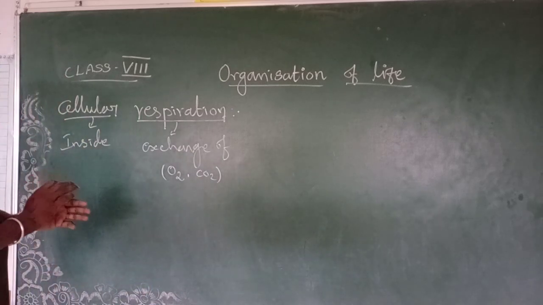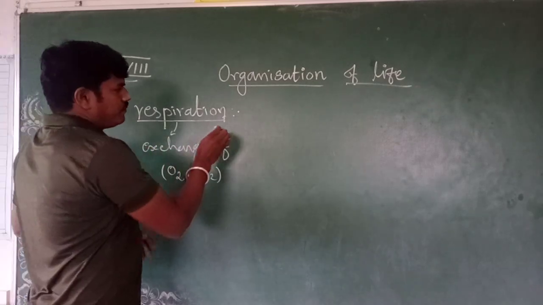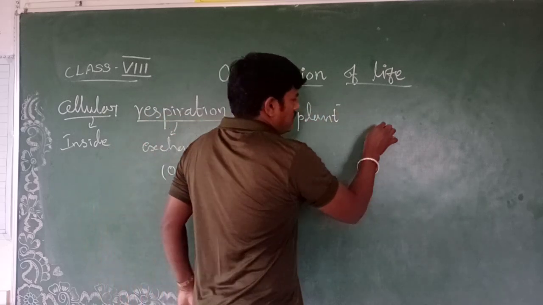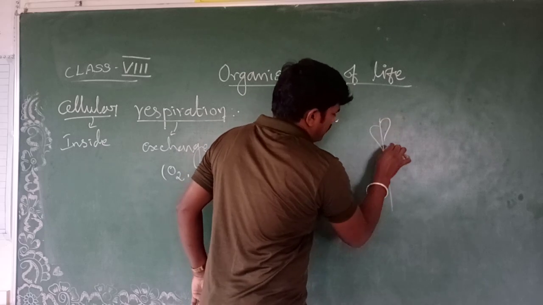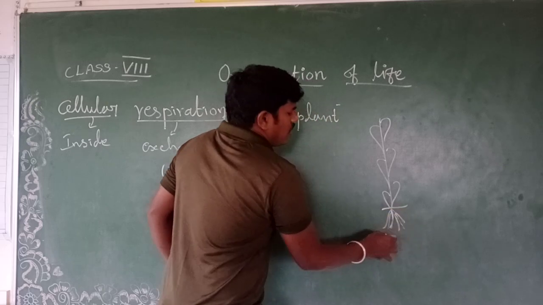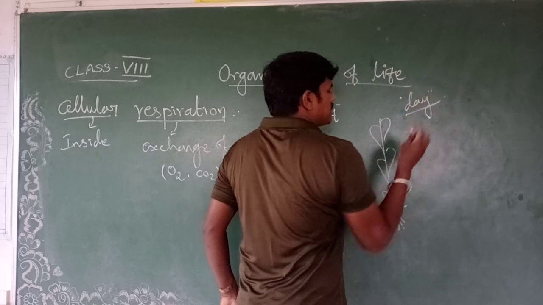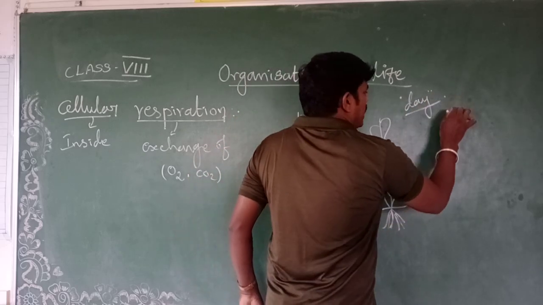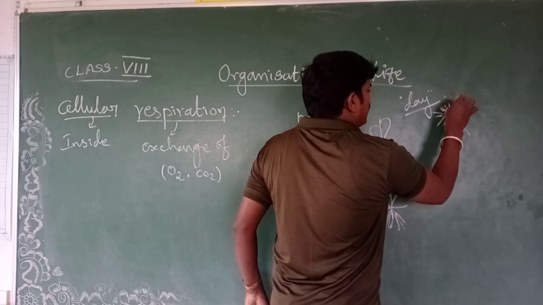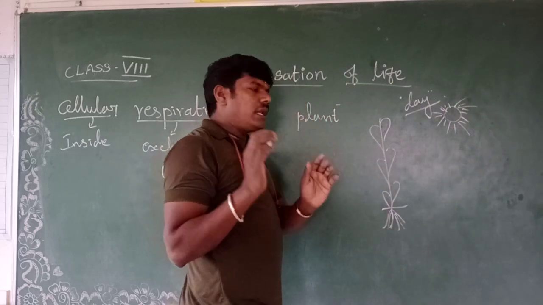Now I will explain cellular respiration, how the cells are involved in cellular respiration. Take a plant as a good example. Just imagine this is a plant. During the daytime, in the presence of abundant sunlight, which process are plants involved in? They are involved in photosynthesis. During the daytime they are involved in photosynthesis.